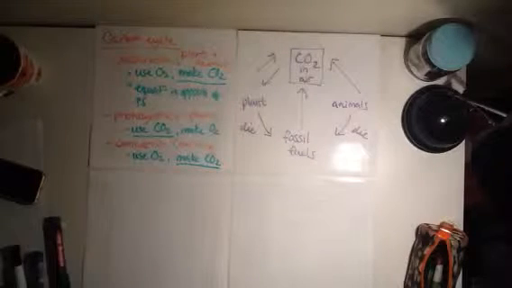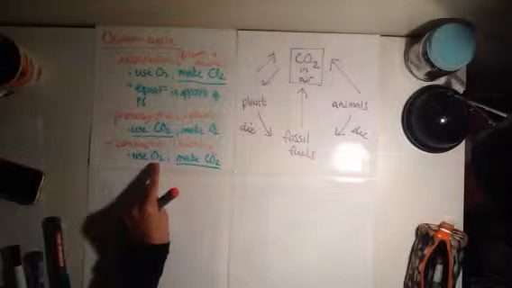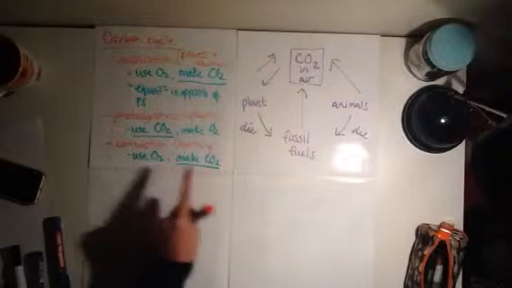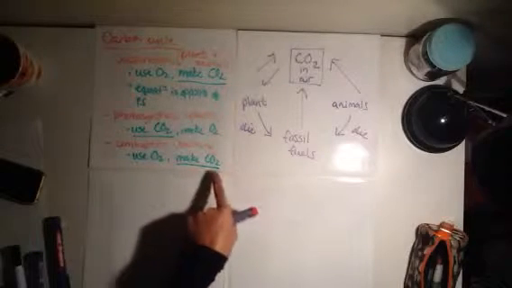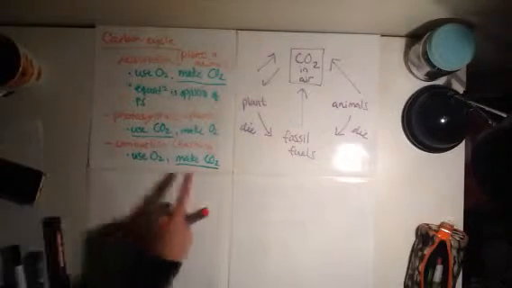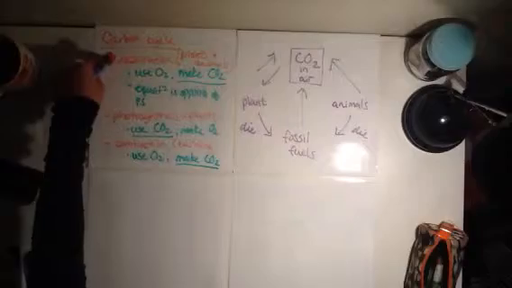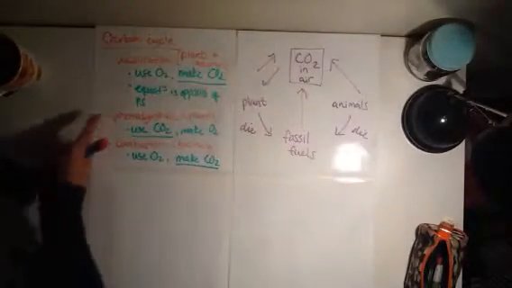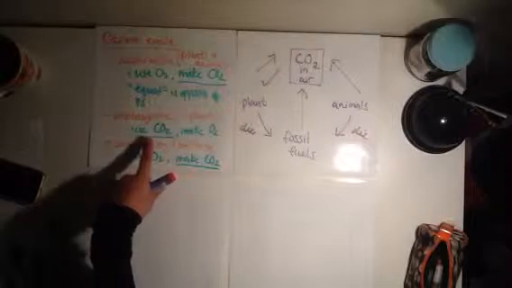Combustion, that's just another word for burning, okay? And in order to burn something, you need oxygen. Once you've burnt something, that black smoke that you see is usually carbon dioxide. So combustion makes CO2. So respiration and combustion both make carbon dioxide. Photosynthesis is the only one that uses carbon dioxide.